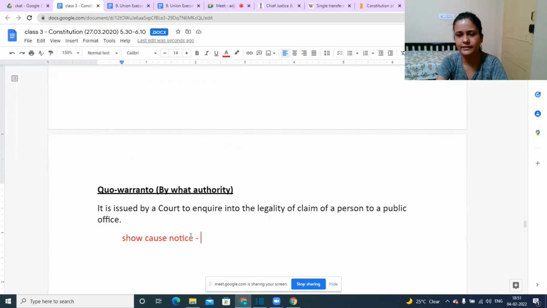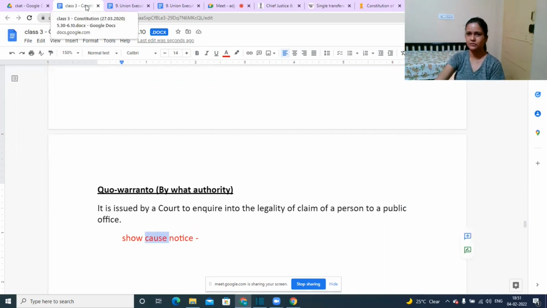someone has complained against another person, all right, so the department will give a chance to the other person. The department will say that so and so thing has happened, this person has complained, now a show cause notice will be issued, as in the department will say that show us reason or show us causes why we should not be taking action against you, okay, as if the person is given time to give any defense that he might be having. This is nothing but show cause, all right.